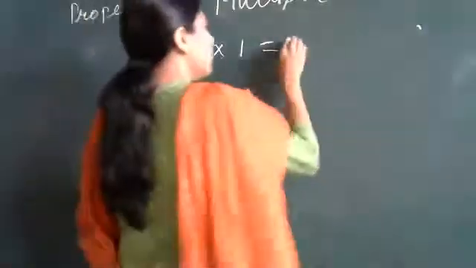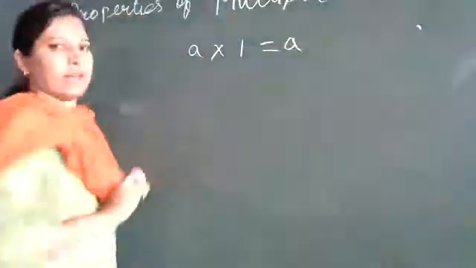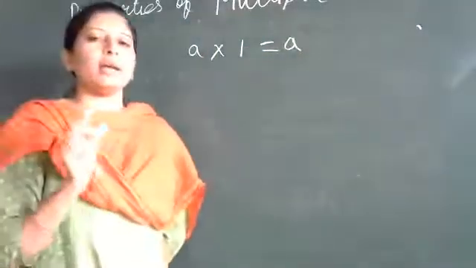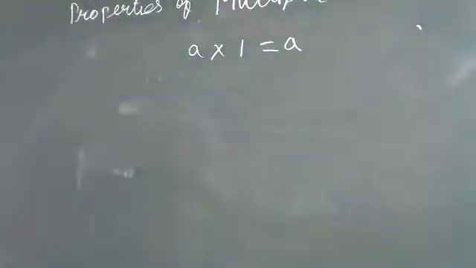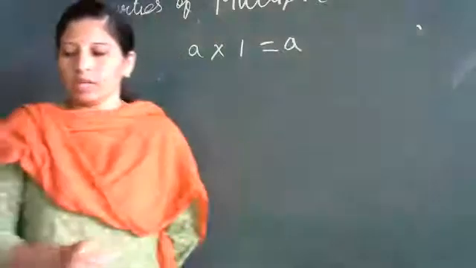That means if any whole number is multiplied with 1, we get a whole number only. So the multiplicative identity also holds for multiplication.